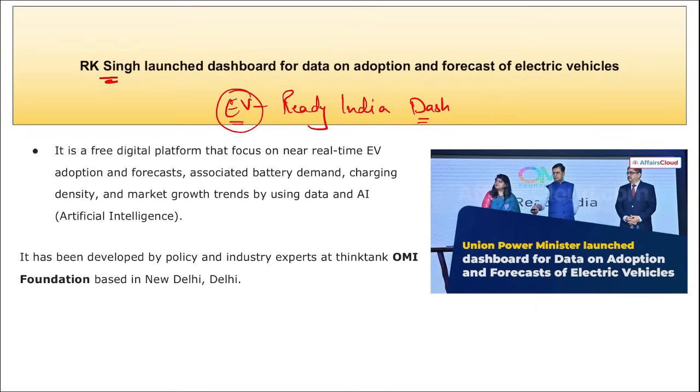This will also talk about the associated battery demand, charging density and the market growth trends using data analysis and artificial intelligence. Then this has been developed by policy and industry experts at a think tank, that is OMI Foundation, that is based in New Delhi.